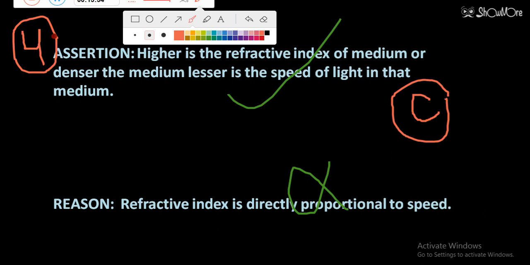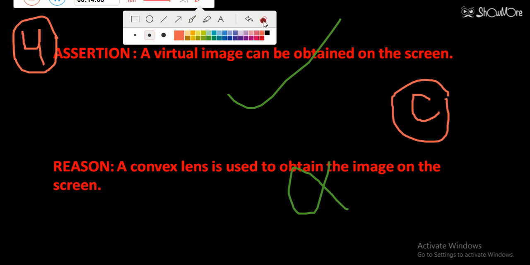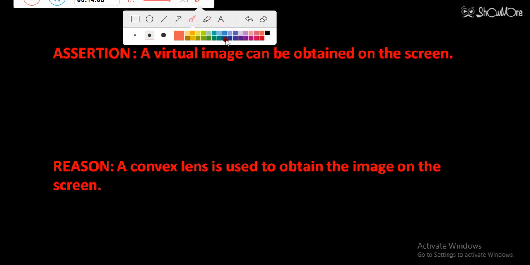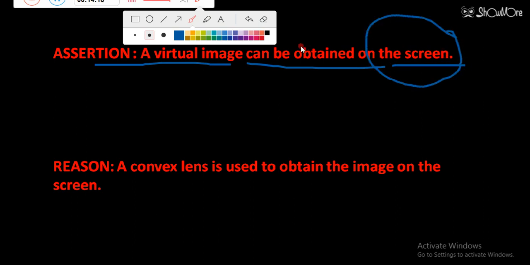Now we are moving to the next question. The next question is now displaying on your screen, and the assertion is saying a virtual image can be obtained on a screen. Here you can take the cinema screen also. A virtual image can be obtained on a cinema screen. So this is question number 5. Students, whenever a virtual image is formed, we cannot obtain that image on the cinema screen. We can obtain the image on the screen only when it is real. So assertion is false.